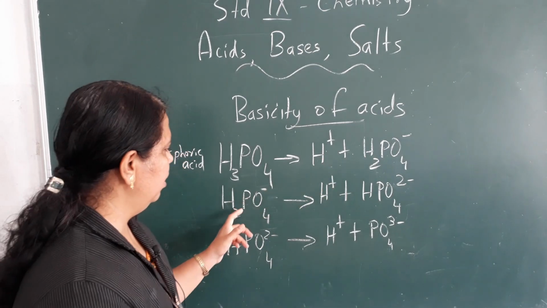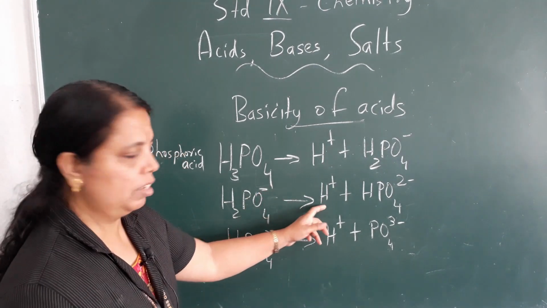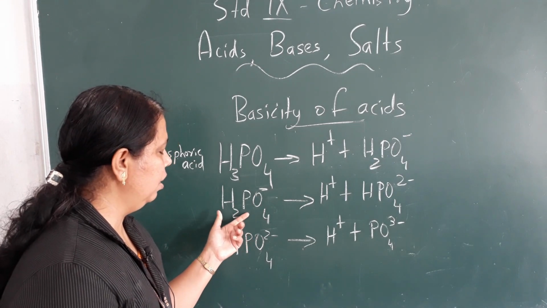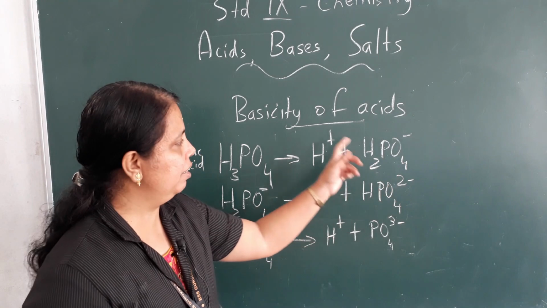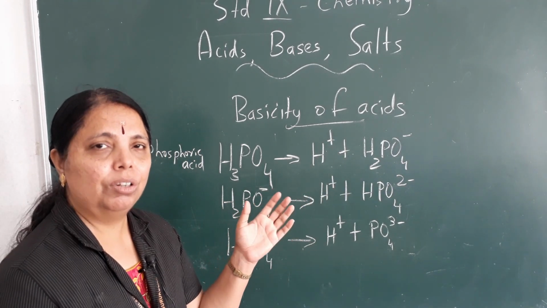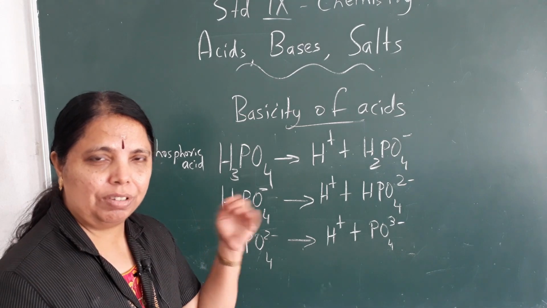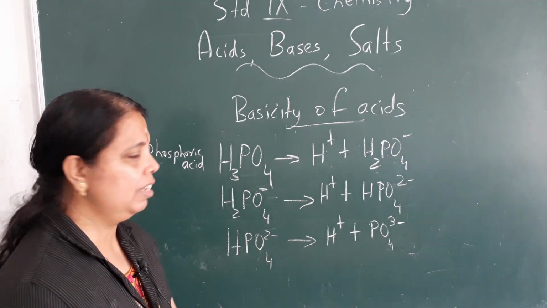So write this down here again, H2PO4−, again 1 H+ comes out from this. What is remaining here? HPO4. Here the charge now becomes 2 minus because 2 positive ions are released.